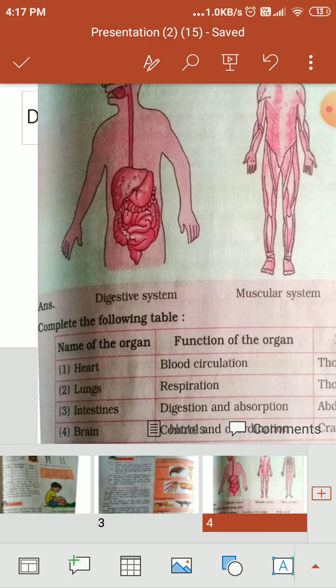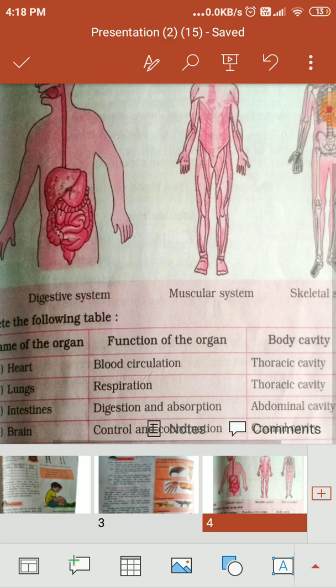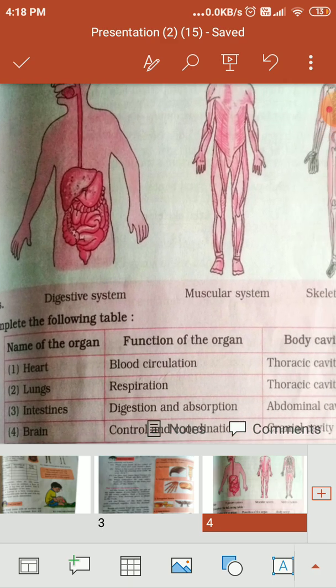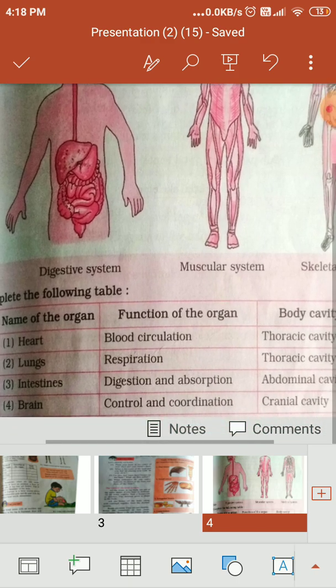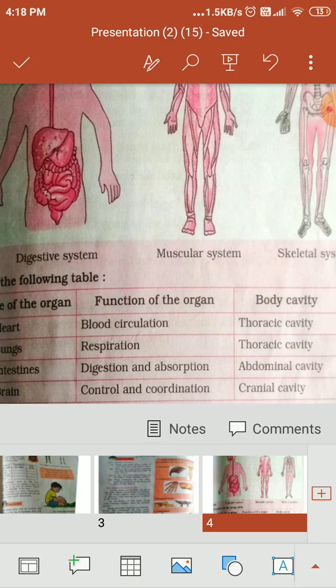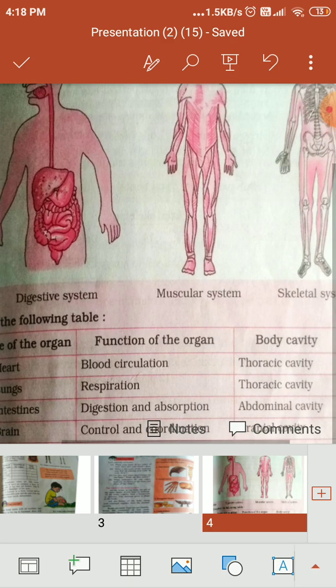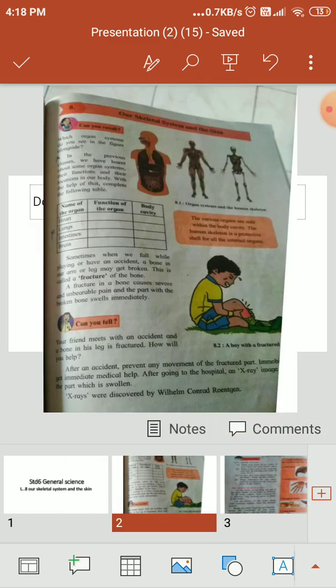Again, organ is intestine, function of the organ is digestion and absorption, and it is located in the abdominal cavity. The last one is the brain. Organ is brain, and the function of the organ brain is control and coordination, and it is located in the cranial cavity. Now move on again to our slide number second.